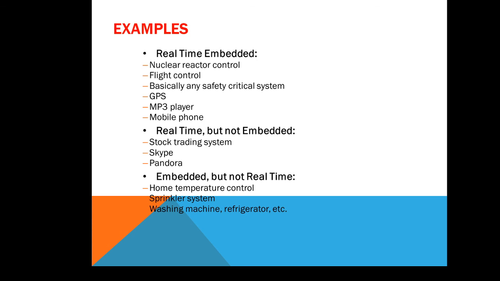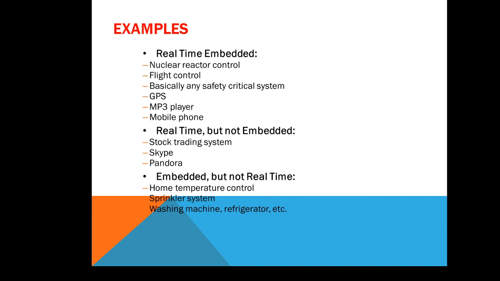So these are examples of real time embedded systems, and we can categorize them by example, so that you can identify which are real time but not embedded, which are embedded but not real time, and which are real time embedded systems. So why is there a need for a real time operating system?